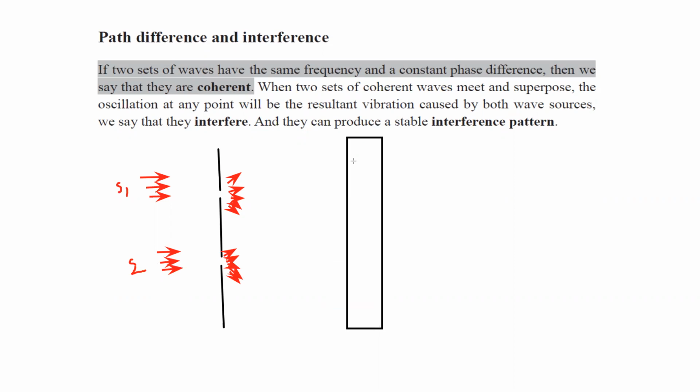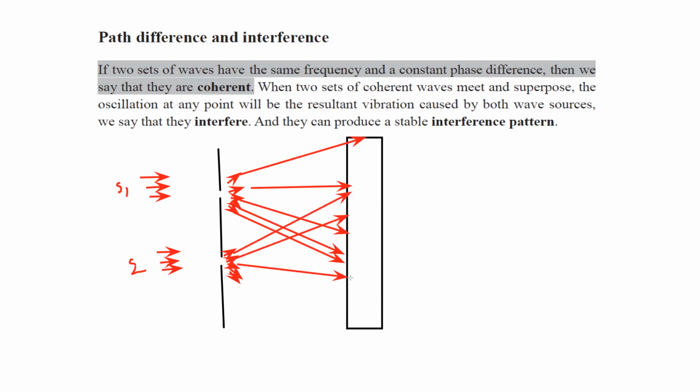And after diffraction, what will happen? These waves will reach the screen. So on the screen, these waves will combine with each other. When these waves combine with each other, what will we see? For example, if these are light waves, like this is a light wave and this is also a light wave, we will observe a maxima.